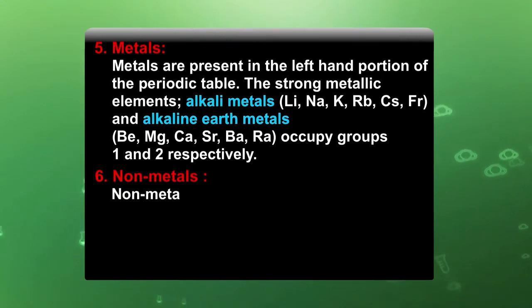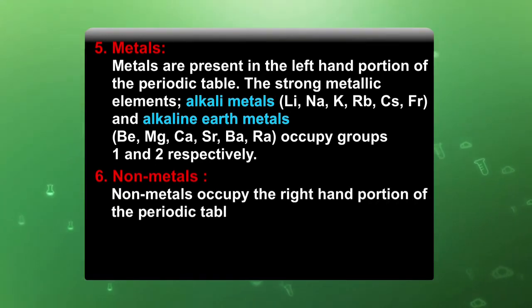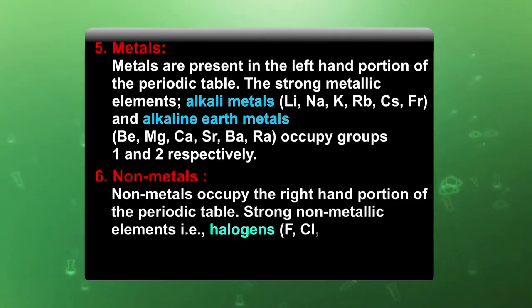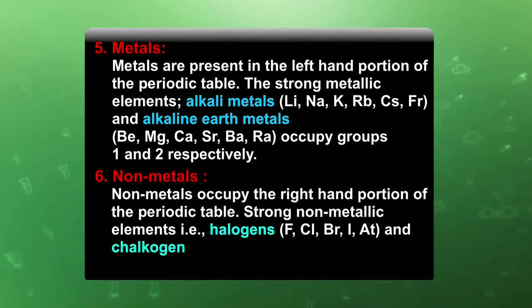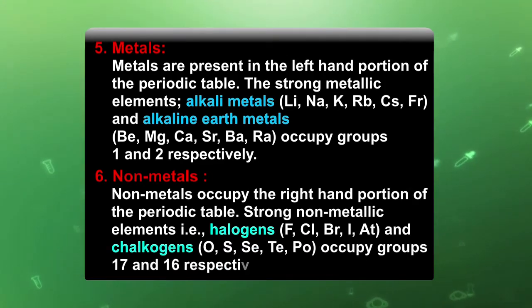Nonmetals occupy the right hand position of the periodic table. The strong nonmetallic elements, that is halogens: fluorine, chlorine, bromine, iodine, astatine, and the chalcogens, that is oxygen, sulfur, selenium, tellurium, polonium, occupy group 17 and 16 respectively.